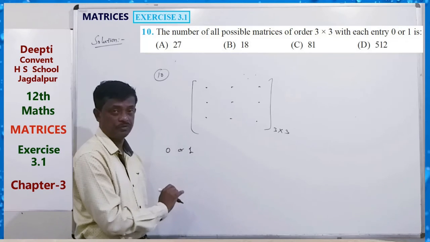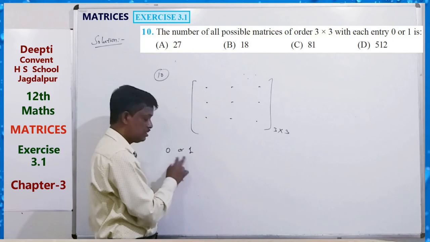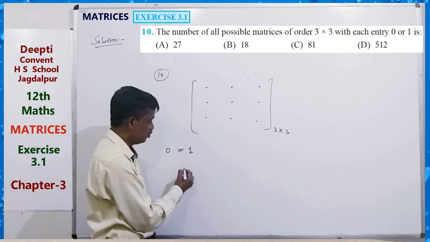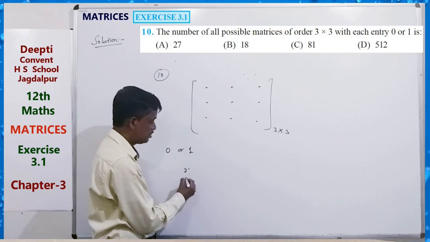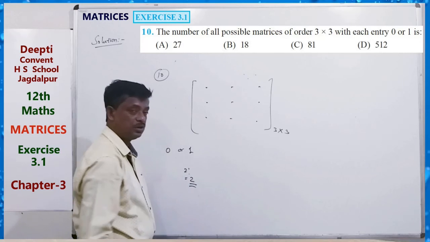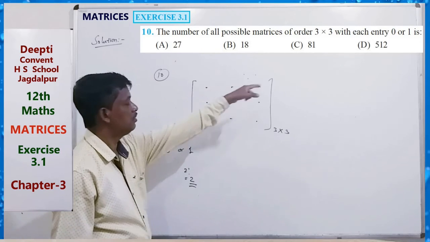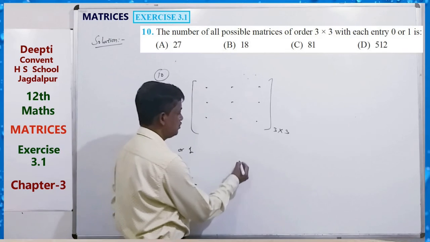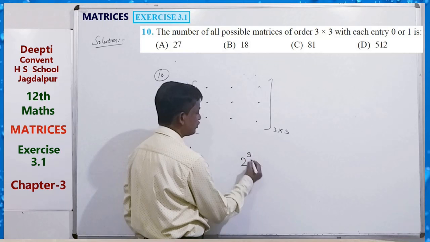By these two choices we can fill each place. So each place can be filled in 2 ways, and there are 9 places, so the total is 2 to the power 9.